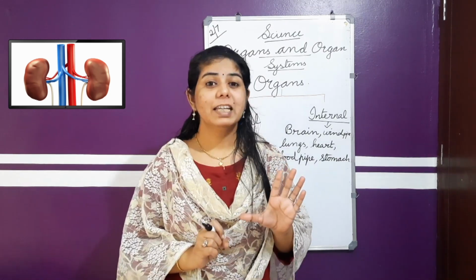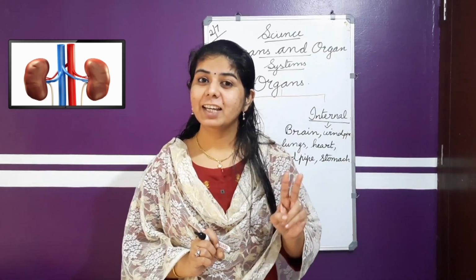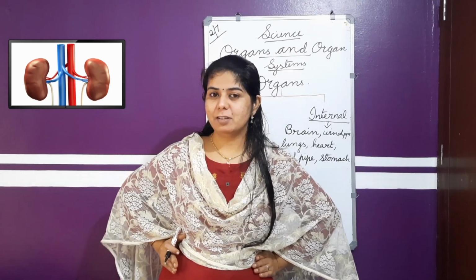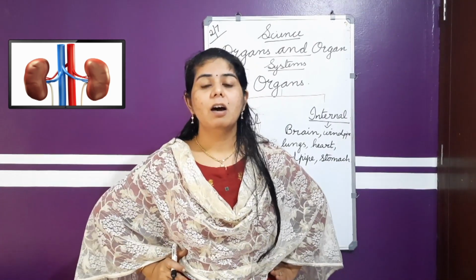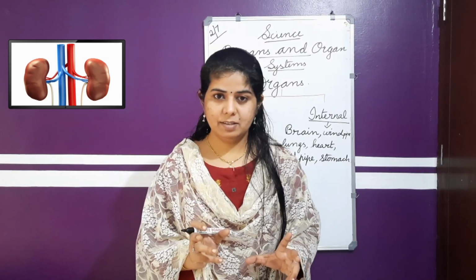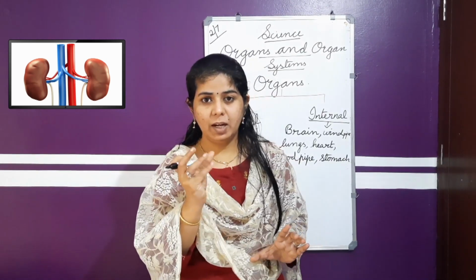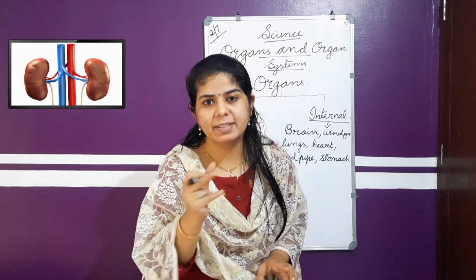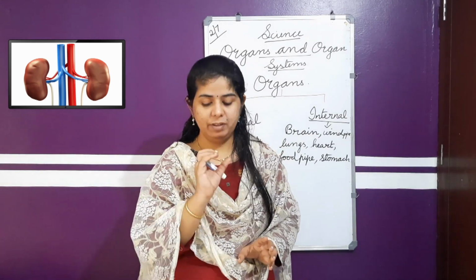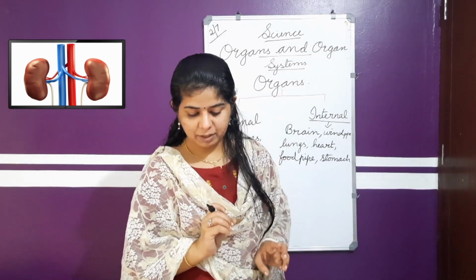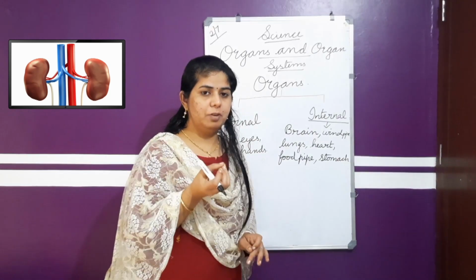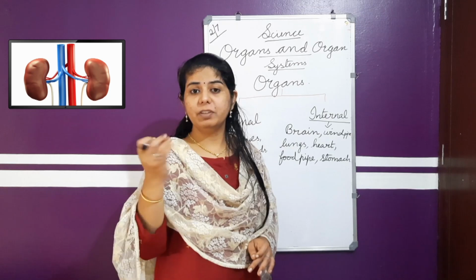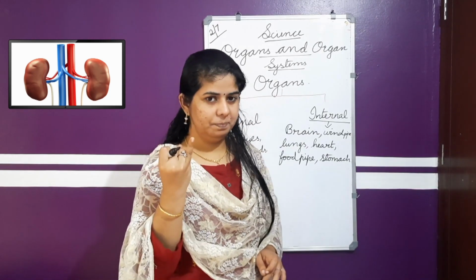They are the kidneys. What are they? Kidneys, on both sides of your abdomen. There is an organ called the kidneys. It is bean shaped. Its duty is to filter. Filtration is its duty, filtering the blood, and the waste product from it goes out in the form of urine.